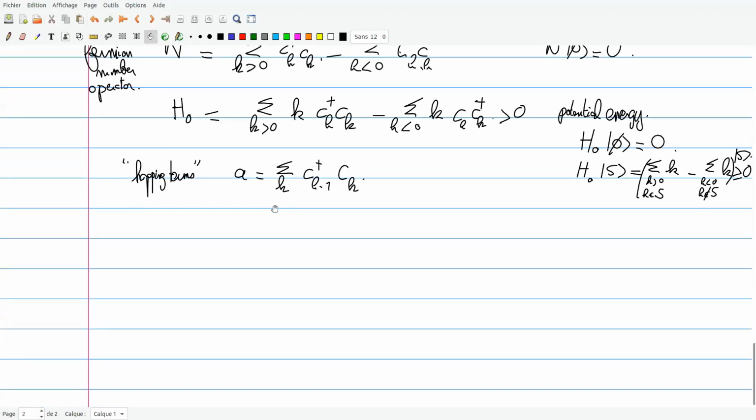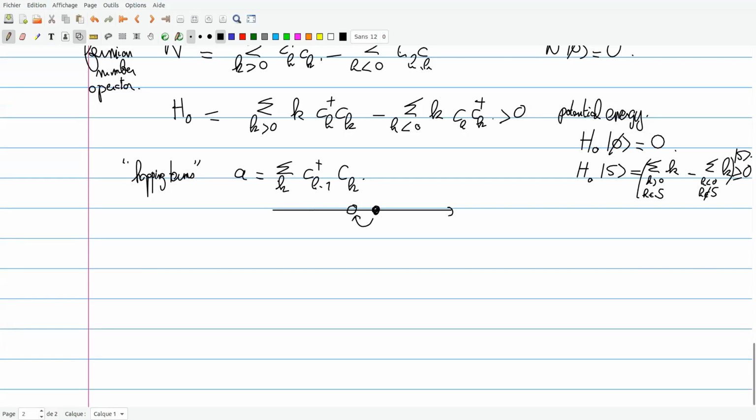Let's think about what this operator is doing. You are attempting to remove a particle at position k, and you will immediately recreate it at position k minus 1. So really, this operator makes the particles jump to the left.